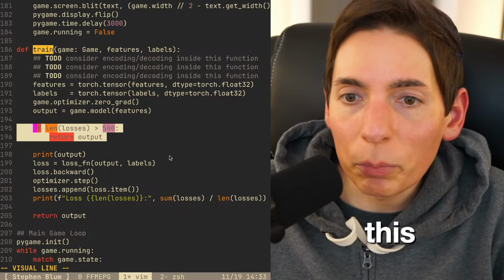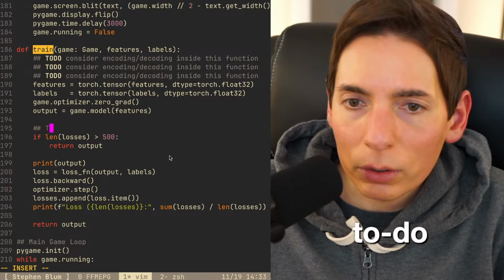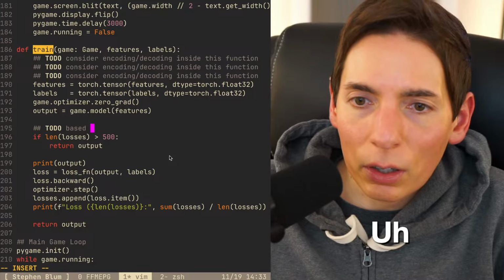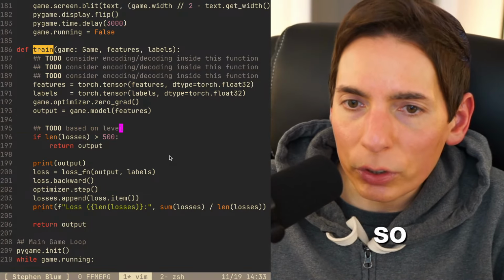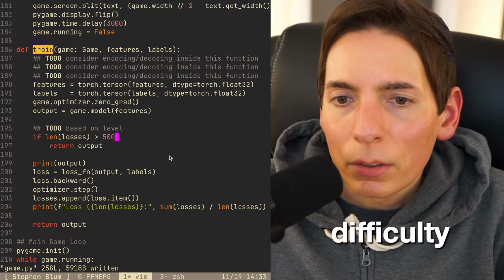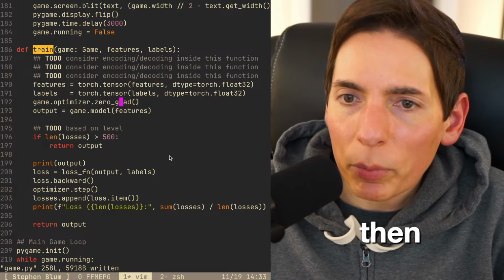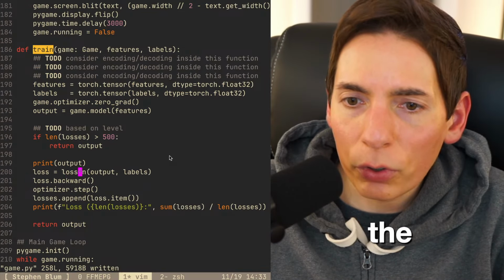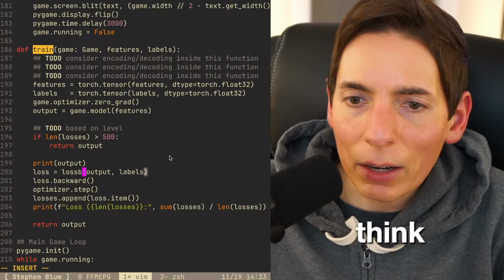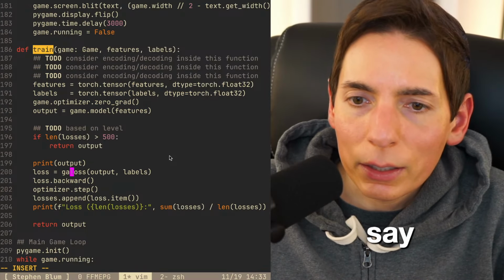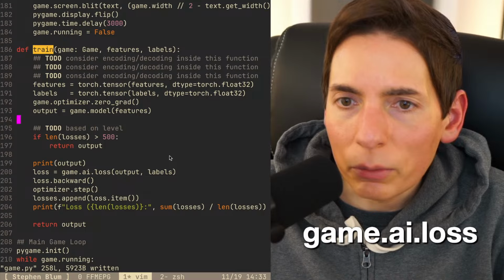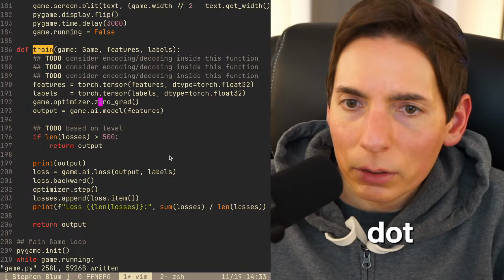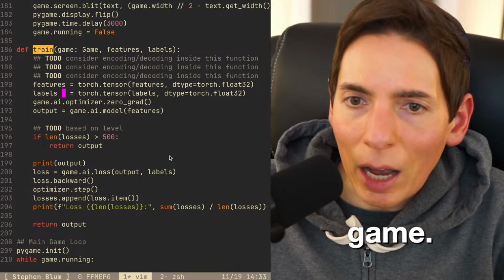Okay, so where are we? So losses. This is going to be a to-do based on level, so how difficult it is, right? So based on difficulty. And then game.optimizer, torch tensor looks good. Print output loss. Okay, so this is the loss function from the AI, right? So we can say game.ai.loss, right? Perfect. AI.model, game.ai.optimizer, right? Game.ai.losses.